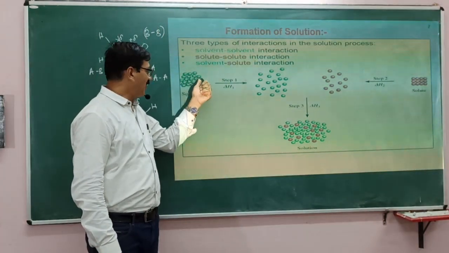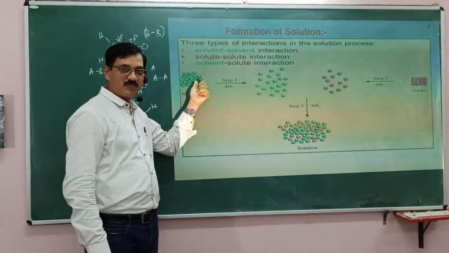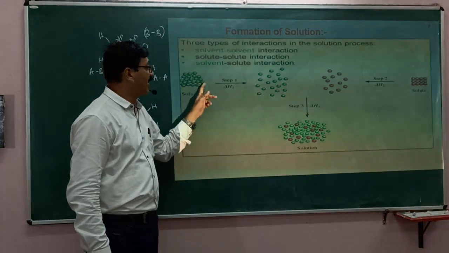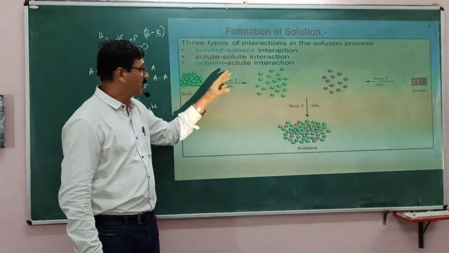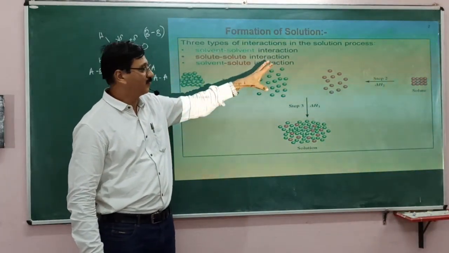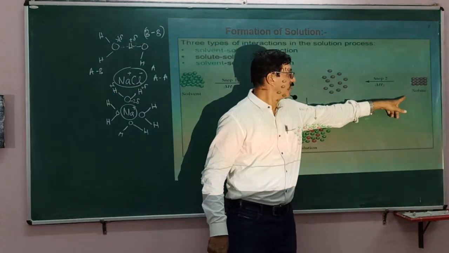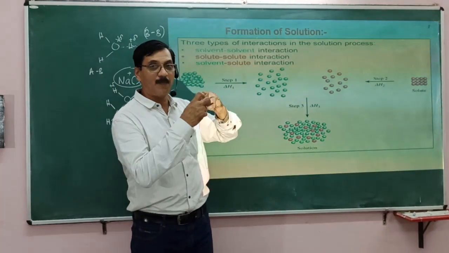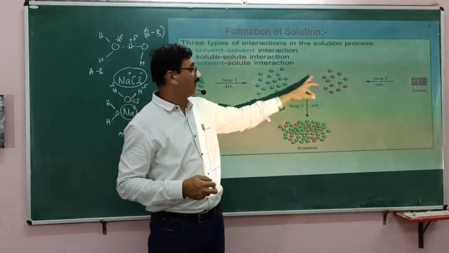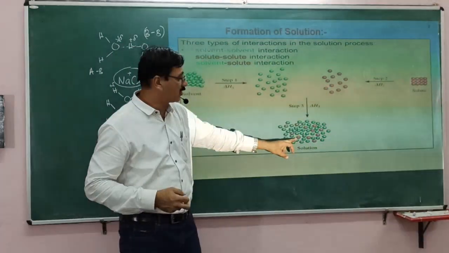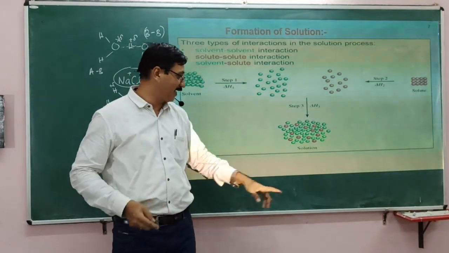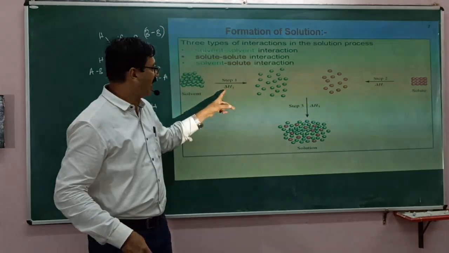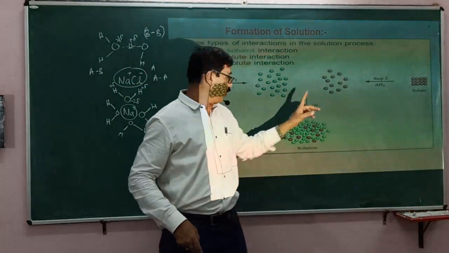Solvent: between the solvent molecules there is an attraction, and for the formation of a solution you need to break these interactions. So these particles are to be separated. Again there is solute. Between the solute particles there is attraction, and you need to separate them like this. Now there must be attraction between these two, and new attraction should set in. So this is delta H3. So delta H1, delta H2, delta H3.